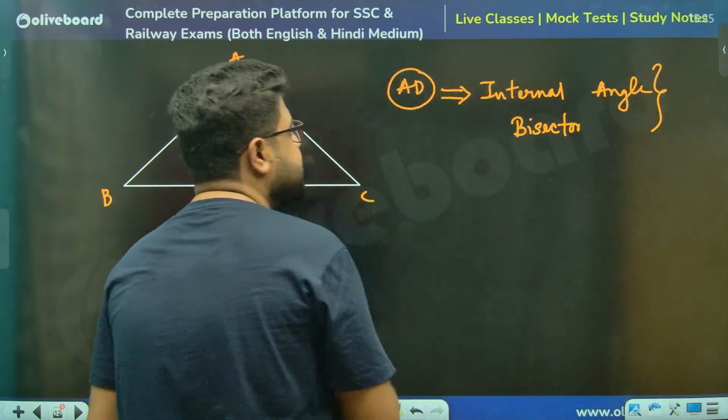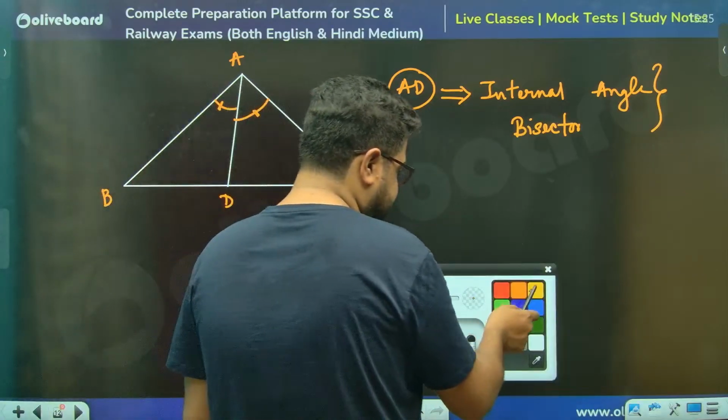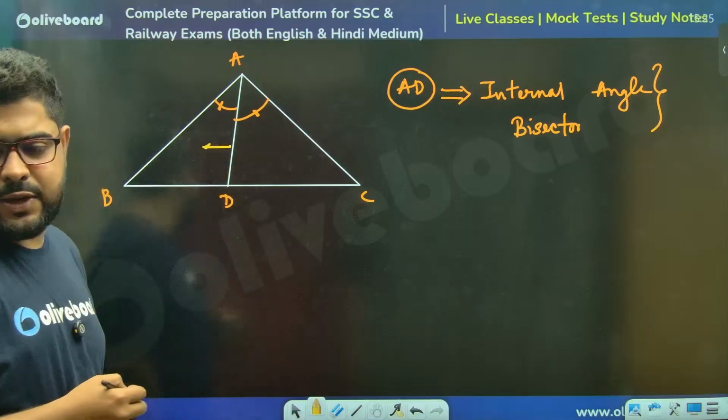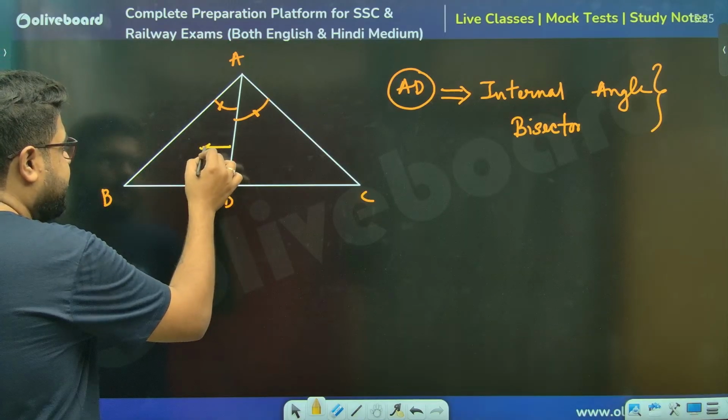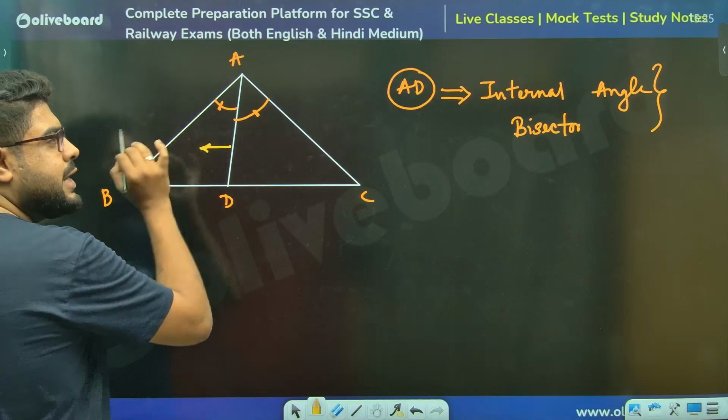Perfect. This is your internal angle bisector. So in that case, what you can see, please understand, this is the bisector. Towards the left of the bisector you go, you will say, sir, whatever is towards the left, that ratio,